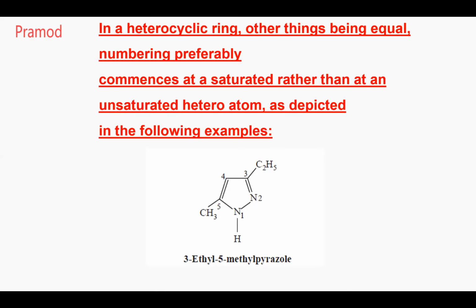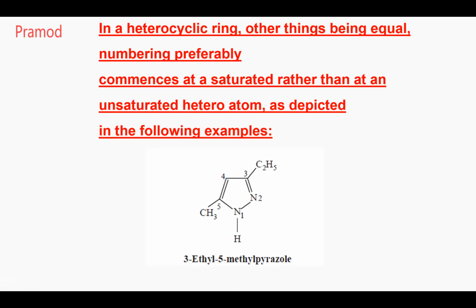So in such cases, everybody listen, the saturated heteroatom will be given the first preference. Got it? Everybody? Okay, good. So now you understood.